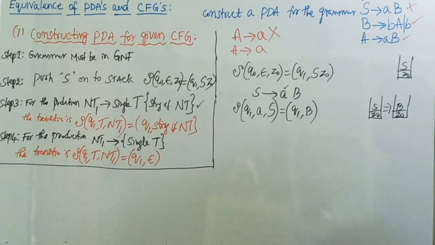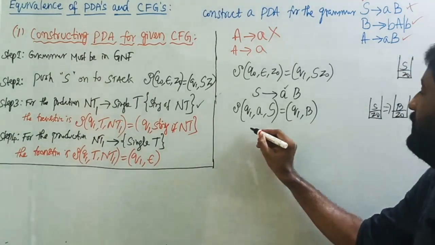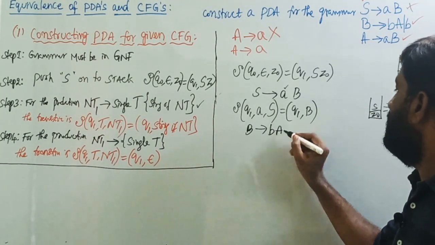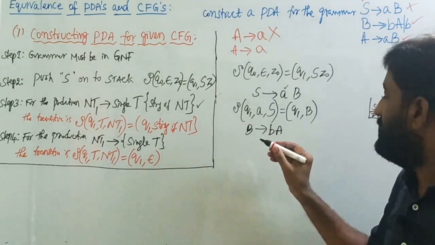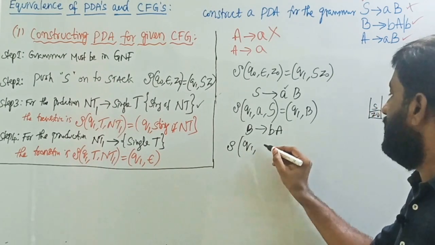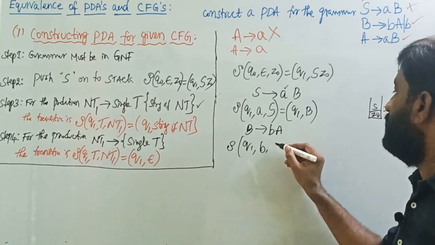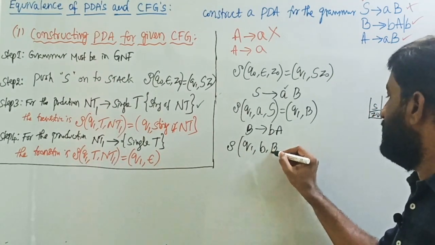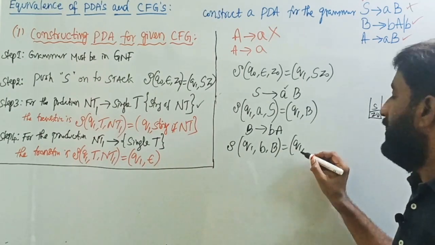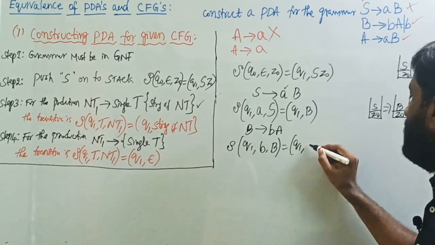Then take the next production, B tends to bA. The same rule can be applied for this also. We write the transition as: transition of Q1, comma, input symbol is b, top of the stack is B equals remains on the same state Q1, add A onto the top of the stack.